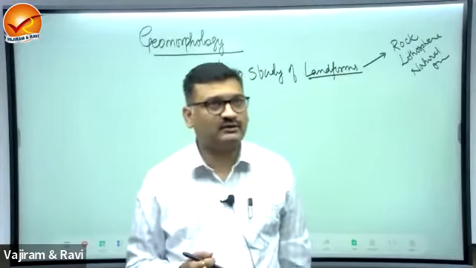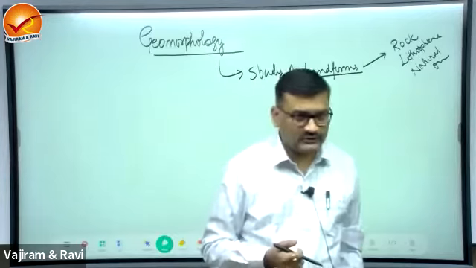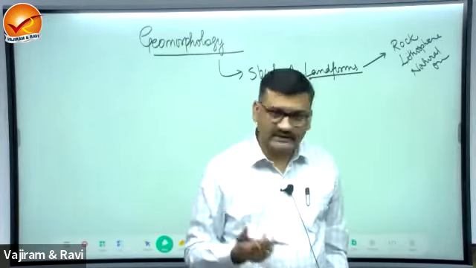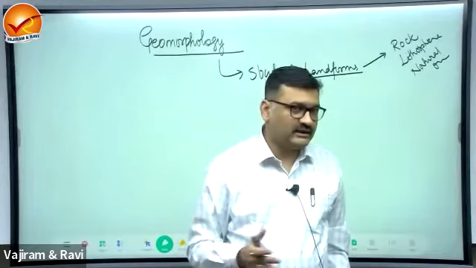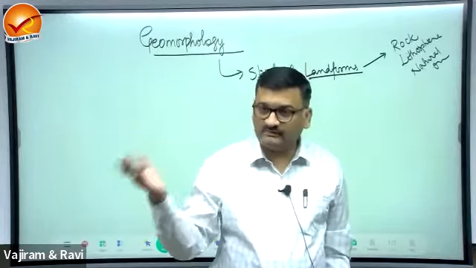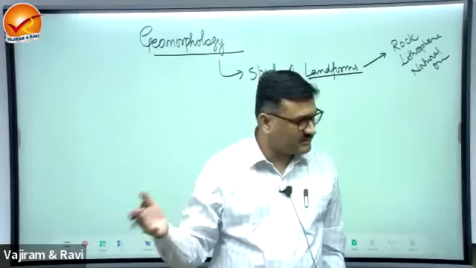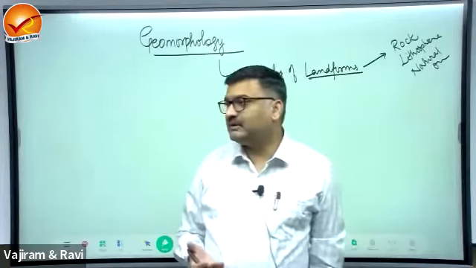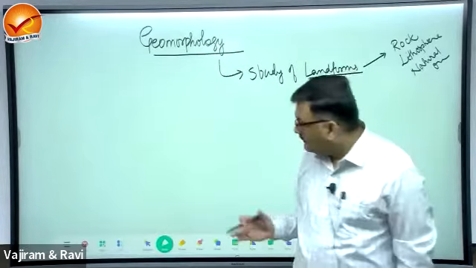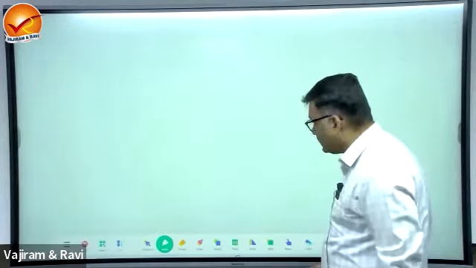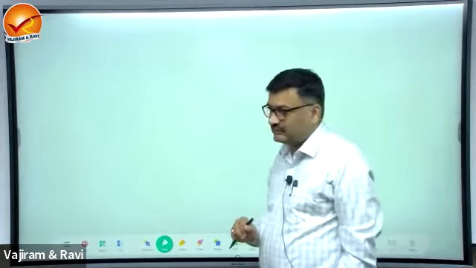These forces are known as endogenetic force. Some landforms are created by the forces that are operating from above, that is having origin in outer part of the earth, that is atmosphere or hydrosphere. This will be known as exogenetic forces. So that was the classification aspect of the landform.